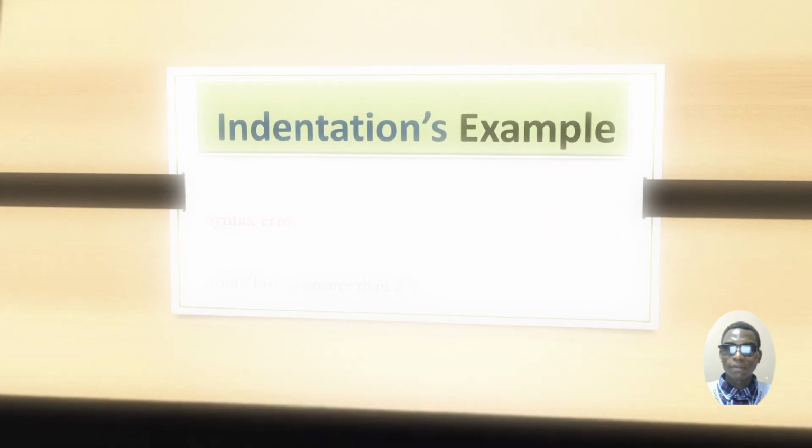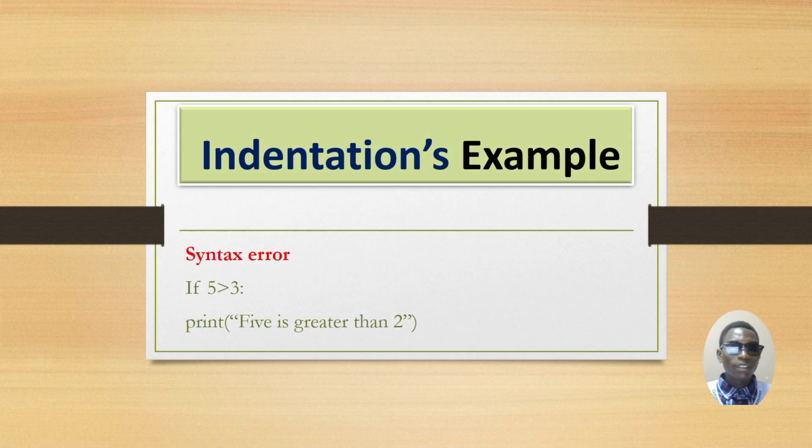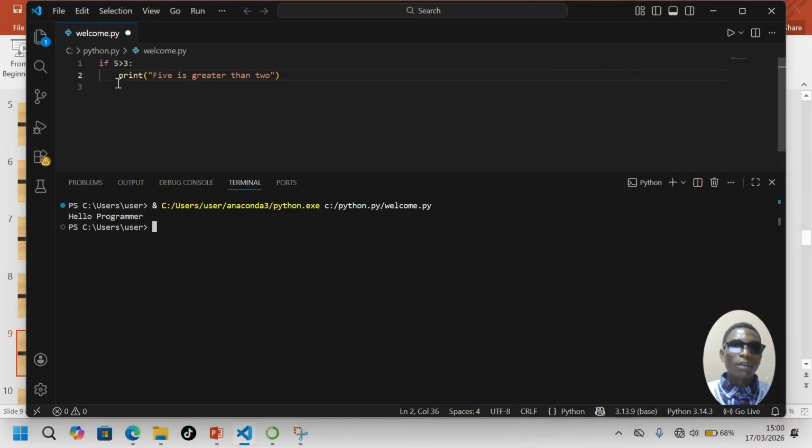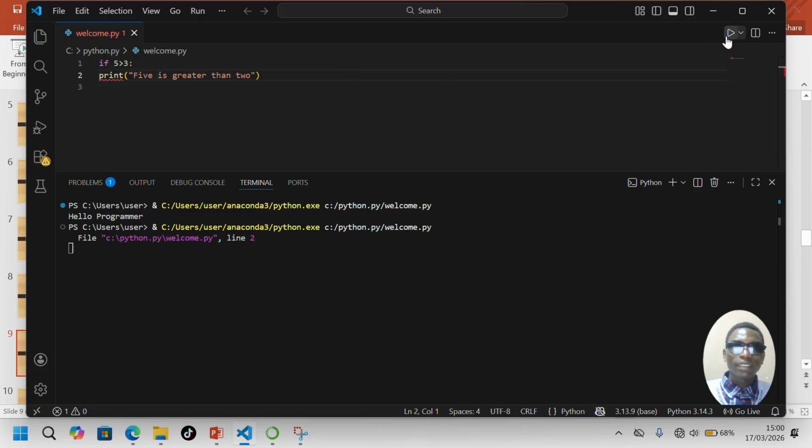Yes, as you see here, this is what I already said. Whenever we put this print for the second statement at the same level as this if, in that case you will receive a syntax error, right? So let me show you what you will get. Once we come here and delete this indentation, you see, automatically we get this error, to mean that we now have a syntax error, and whenever we run it we'll get an error.